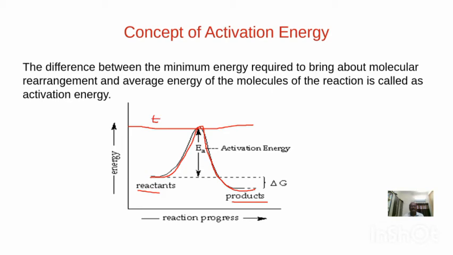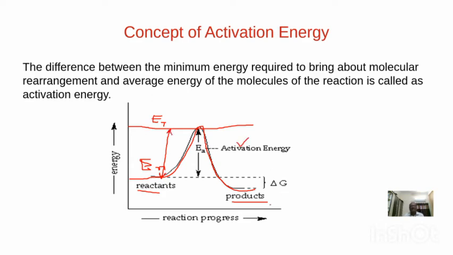We represent this threshold energy with ET. Energy of normal molecules, we say it is En. If you calculate the difference between ET and En, this is called activation energy.